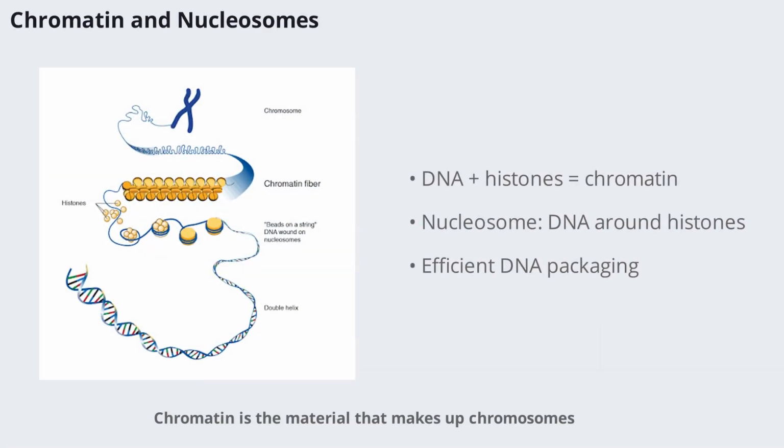Chromatin is the material that makes up chromosomes. It consists of DNA and proteins called histones. The DNA strand winds around a core of 8 histone molecules, forming a structure known as a nucleosome. This packaging allows long DNA molecules to fit inside the cell nucleus and plays a role in gene regulation.